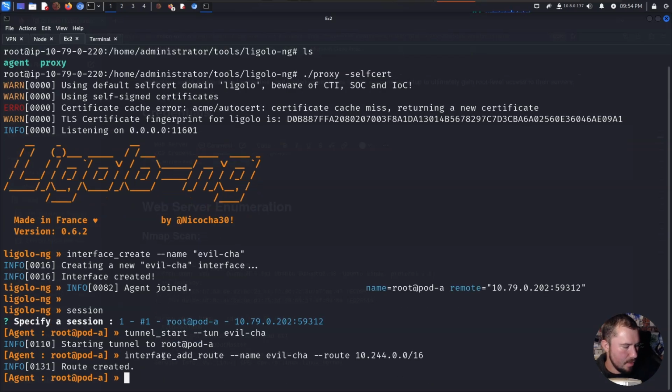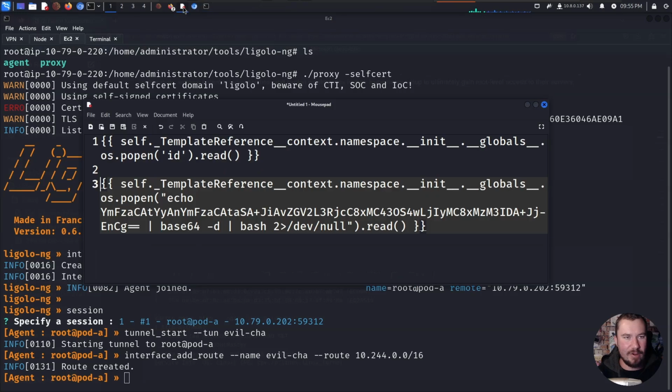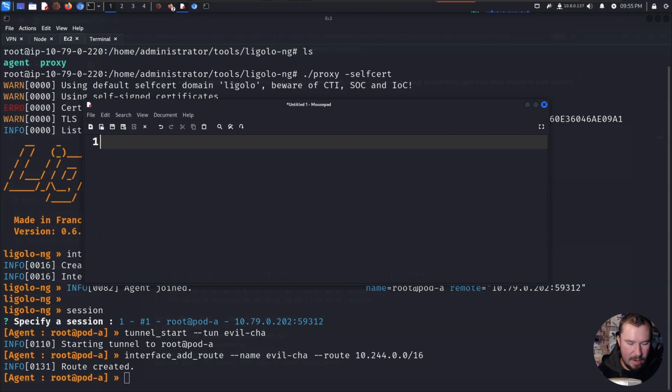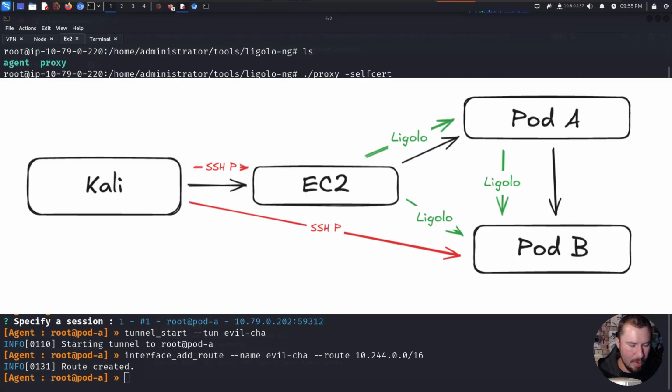All right. Route created. And then finally, what we need to do is set up an SSH tunnel so we can hit stuff from our attack machine. I don't have a good way to diagram this, so let me pull this up right here. Here is what we have going on.